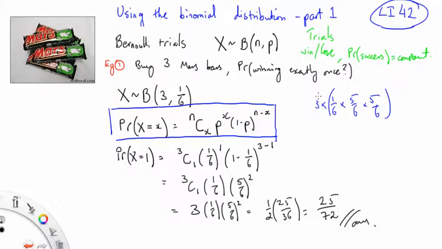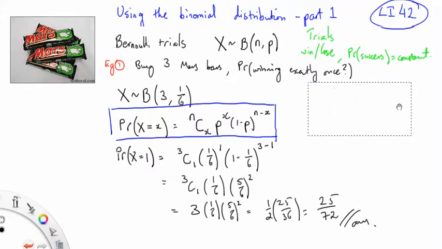We could work out the probability of winning exactly twice. We'll just replace the x with 2 there. Isn't it nice? You don't have to draw tree diagrams anymore. You are now mature mathematicians.